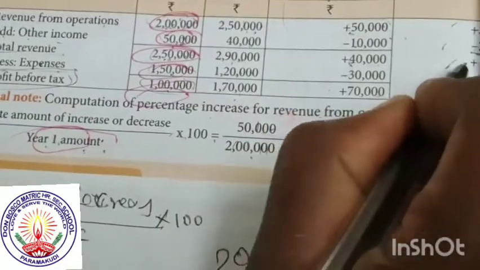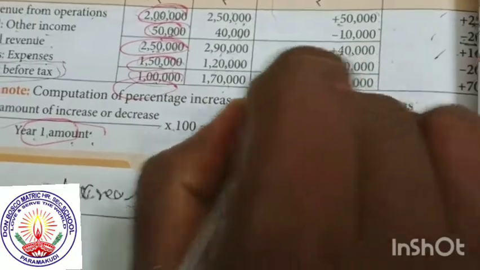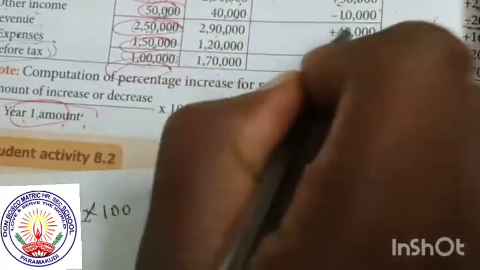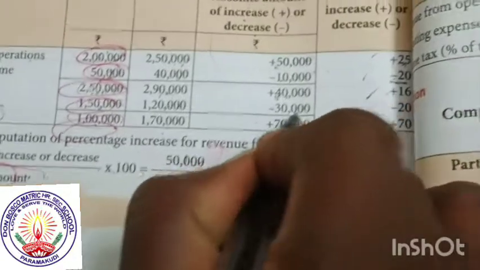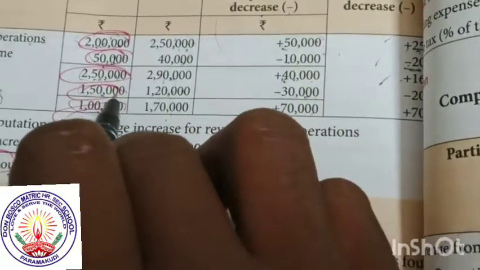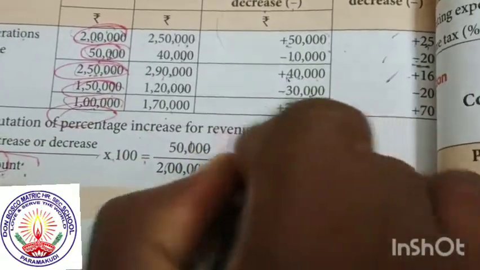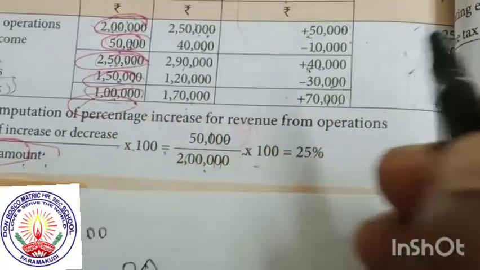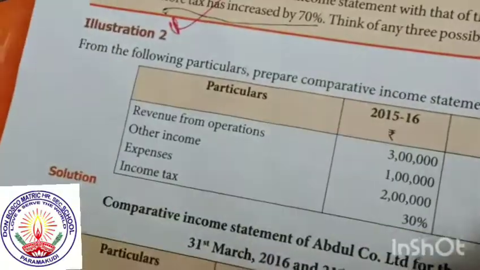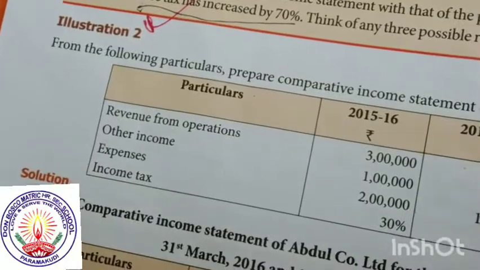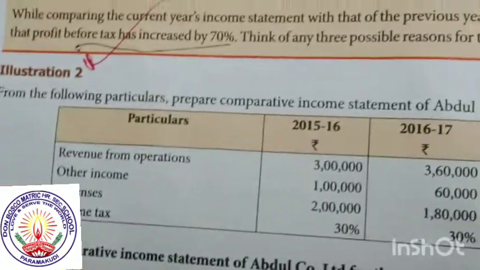Third year, same concept. You take 40,000, and it is plus automatically. 40,000 divided by 2 lakh 50,000 into 100. Next, 30,000 divided by 1 lakh 50,000 into 100. Last, 70,000 divided by 1 lakh into 100. It is the simple concept for the comparative statement, illustration 1. Okay. Next, same concept. Sum 5, first illustration 1 2 3 4 5. The sum is just different and the concept is the same for the first illustration 5 for the comparative statement.